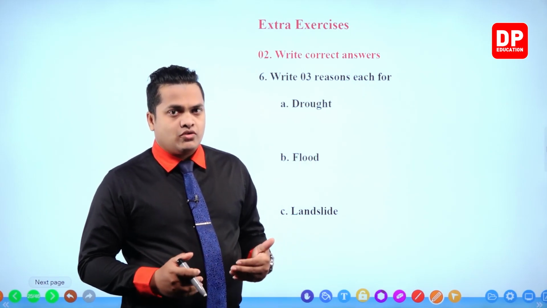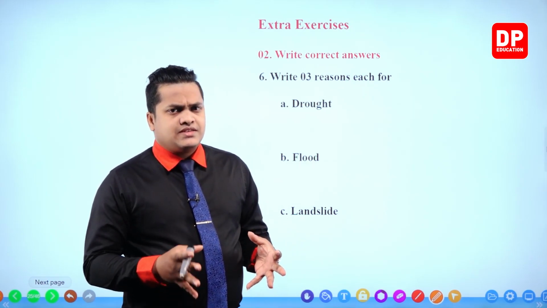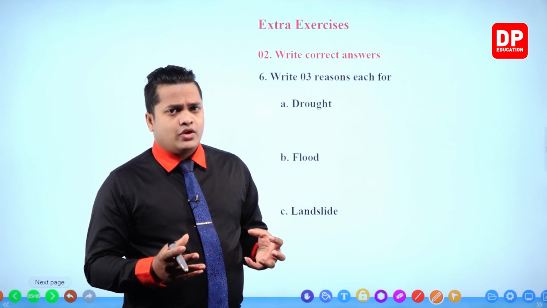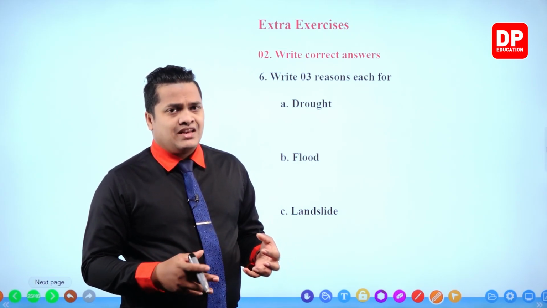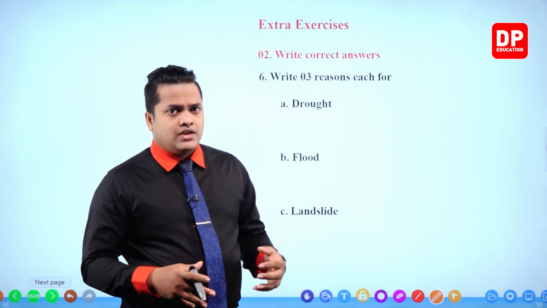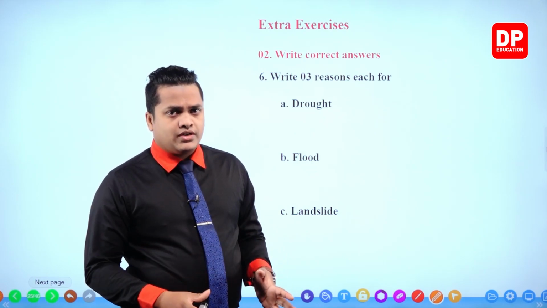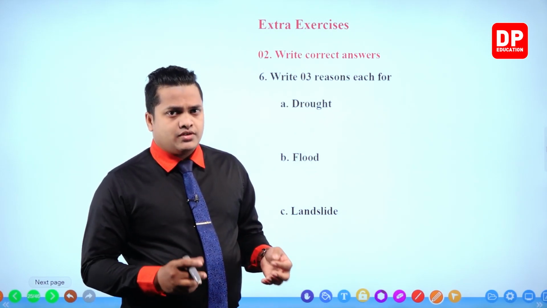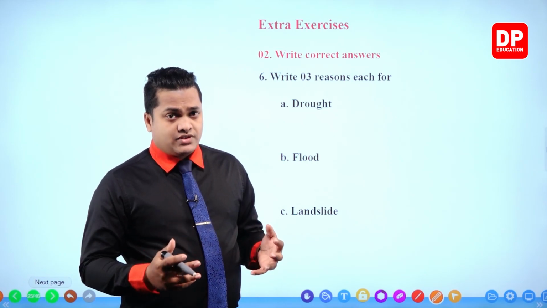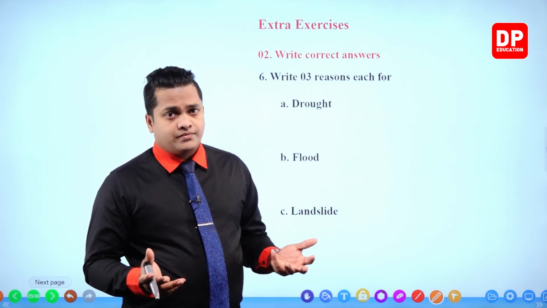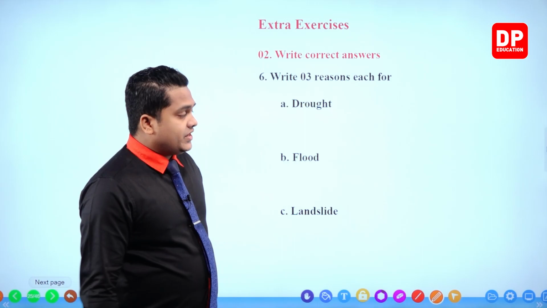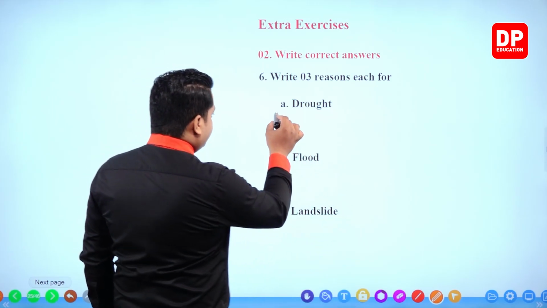Those are the natural causes, and there are several human causes or human activities as well, like irregular constructions, excessive usage of water, wastage of water, deforestation and so on. Okay, right, so we can write down the answers.